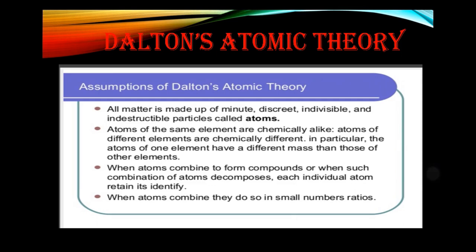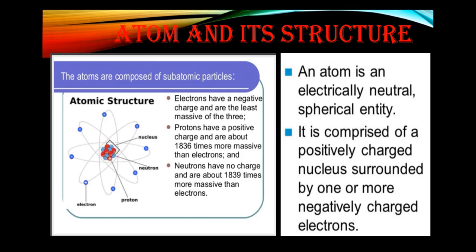Now, are there any particles which compose an atom too? So researchers started experimenting on how an atom is composed. They came to know that atoms are also composed of subatomic particles. These subatomic particles are electrons, protons and neutrons.